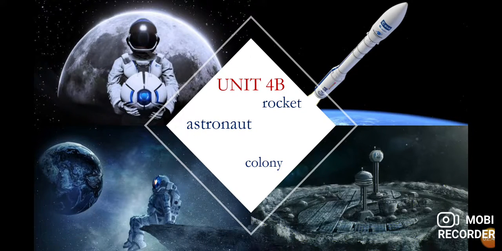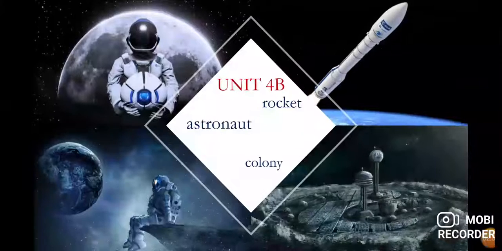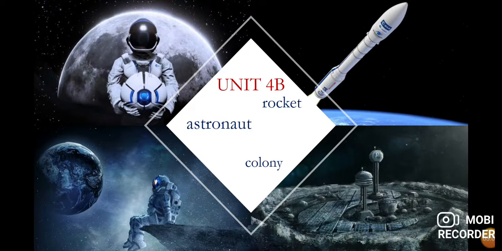Some scientists consider that it is possible to live on another planet, in a specific place, the moon. And it is important for these scientists that the colony on other planets will be in some years, not nowadays. But this is the vocabulary that we have already studied in this unit.